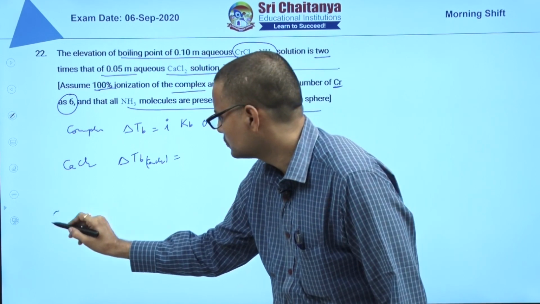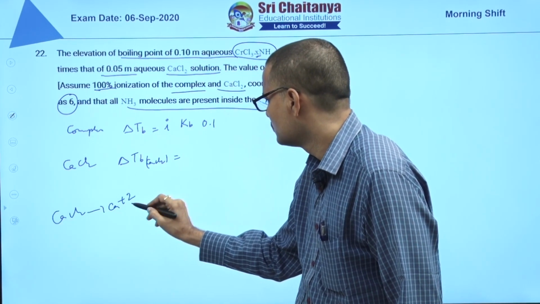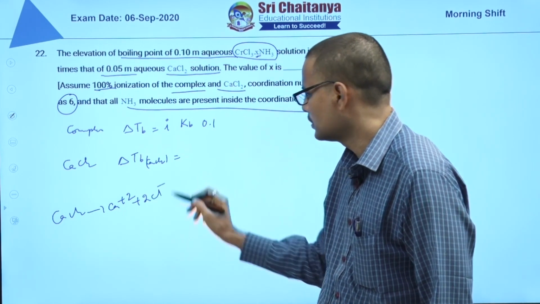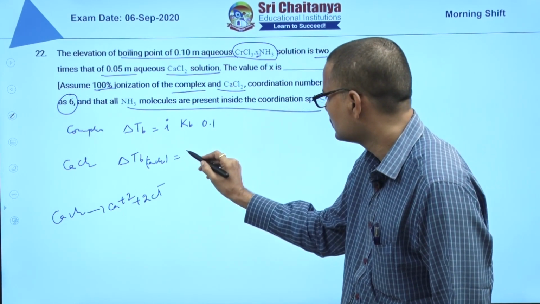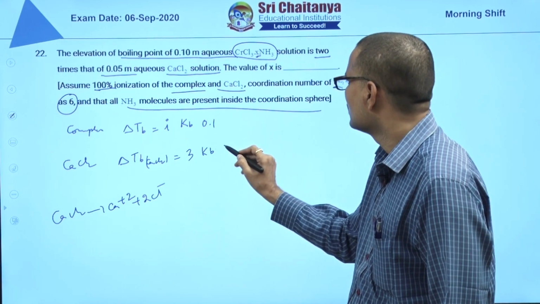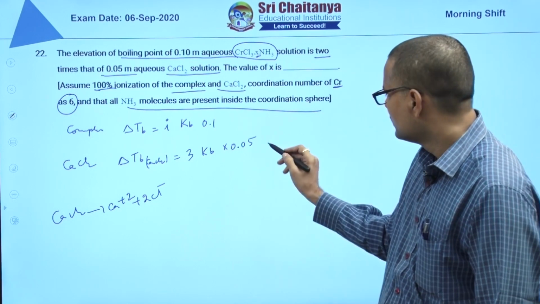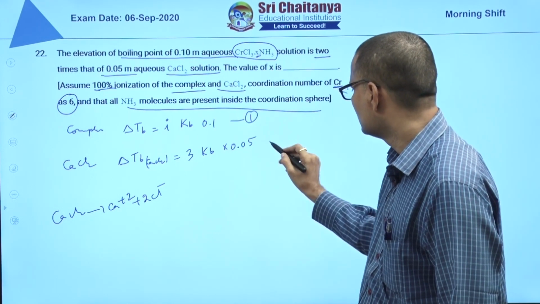CaCl2 gives rise to Ca2+ and 2Cl-, right. So i is equal to 3, 100% ionization. Kb into m, given 0.05. This is equation 1, this is equation 2.